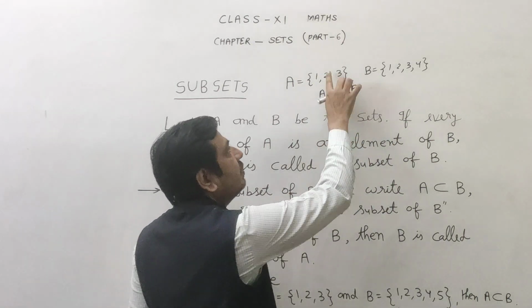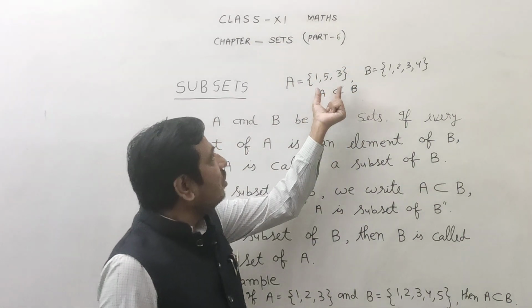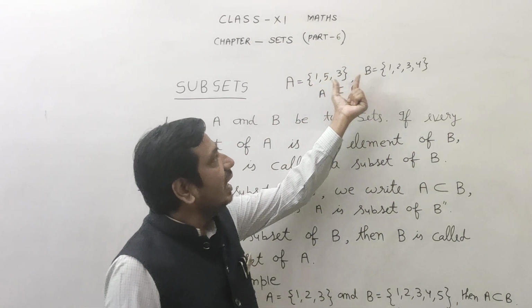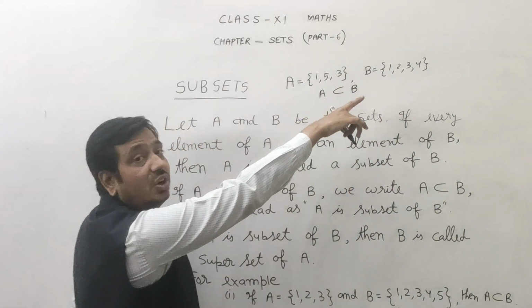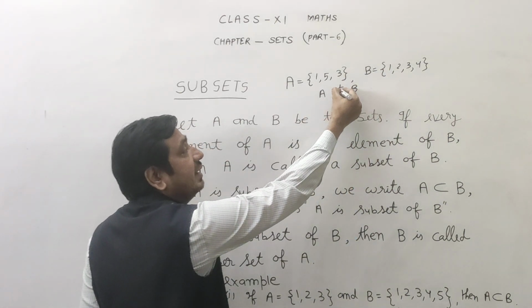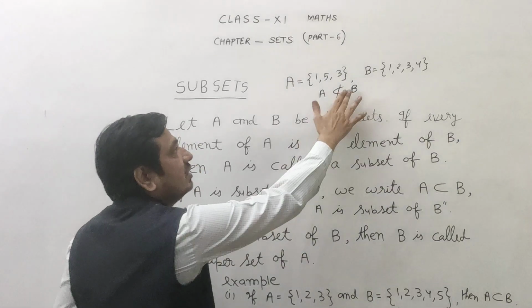Class, suppose here is 5. Now class, all elements of set A are not present in B, so A is not a subset of B and it is written as A ⊄ B.